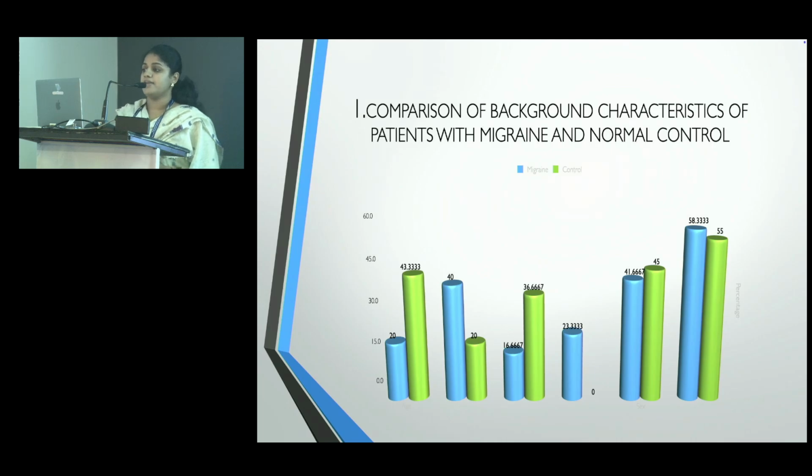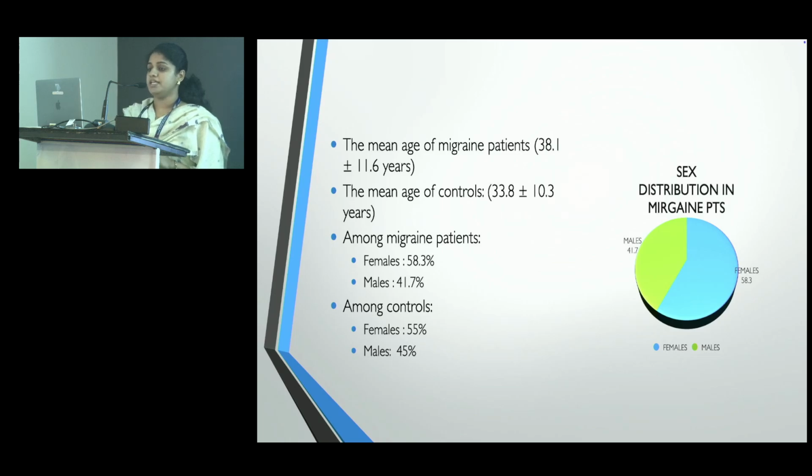Results. First is the comparison of background characteristics of patients with migraine and the normal population. This is the age and sex distribution. The mean age of migraine patients was 38 plus or minus 11.6 years, and of controls was 33.8 plus or minus 10.3 years. In both the migraine group as well as the control group, it was predominantly females.